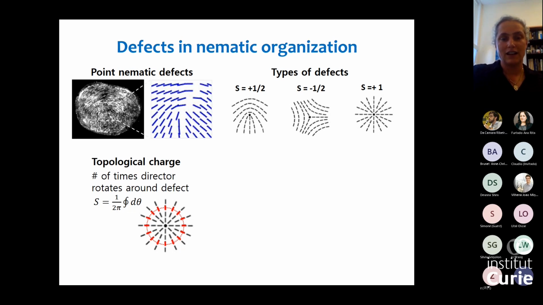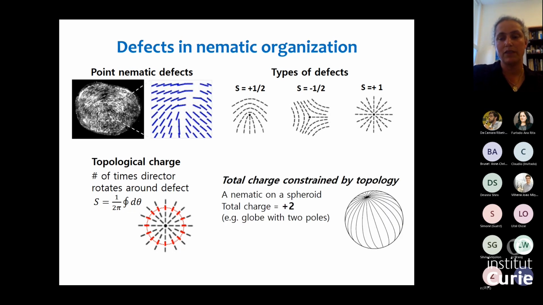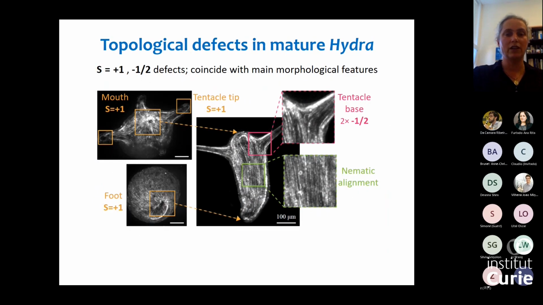And these charges are actually constrained by the topology of the system. So if we have a system like a hydra, which is on a holospheroid, the total charge of all the defects in the system has to be +2. And this is just a mathematical statement on these charges.